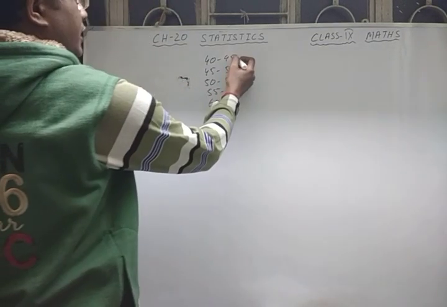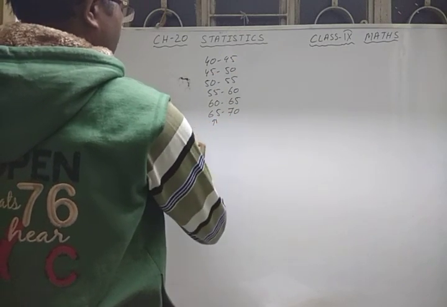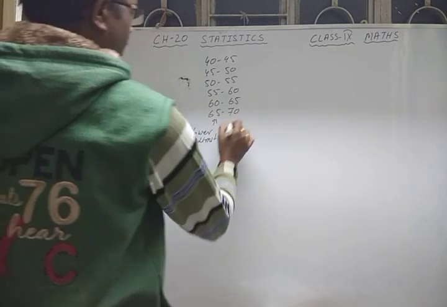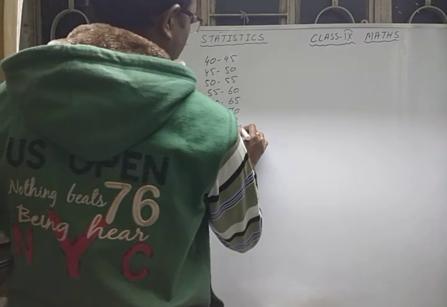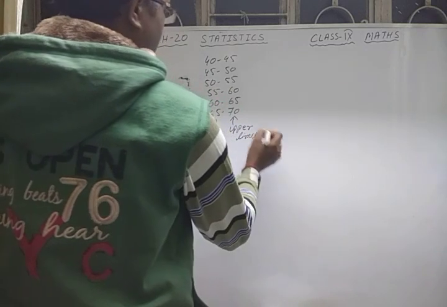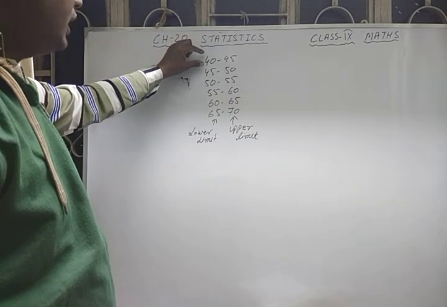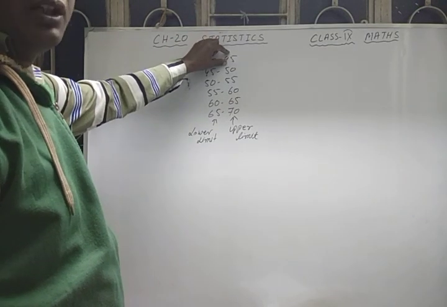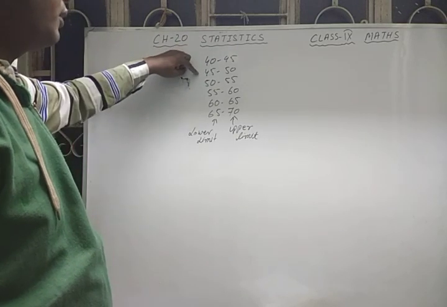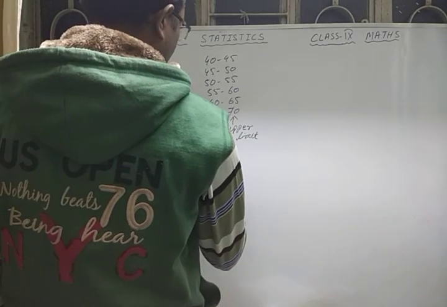What you can see is that this portion is called the lower limit, and this is called the upper limit. If you take these lower limits and upper limits, you will see that the upper limit of any class is equal to the lower limit of the next class. This is in a continuous form, so this is called a continuous variable.